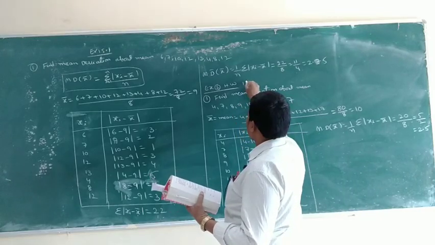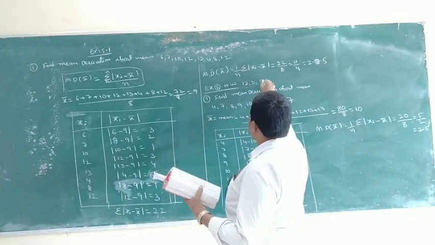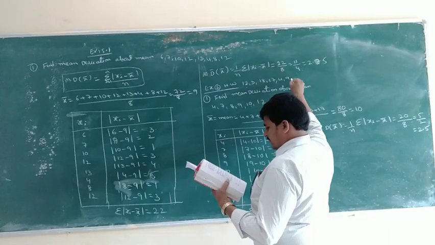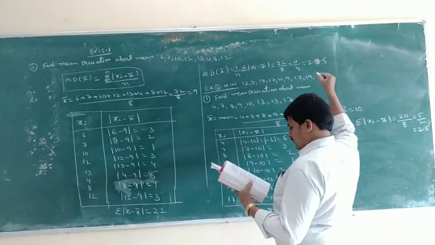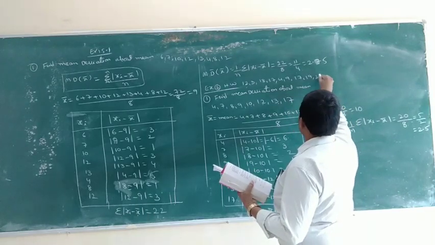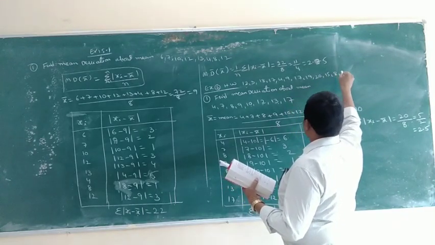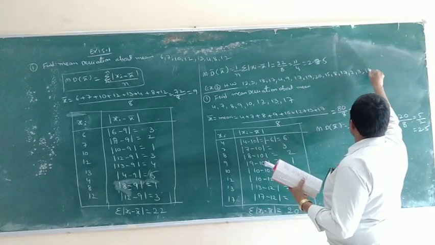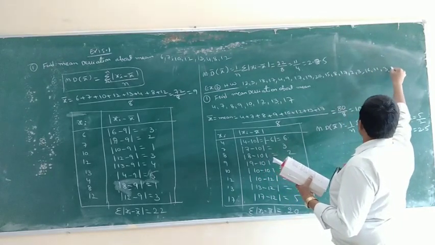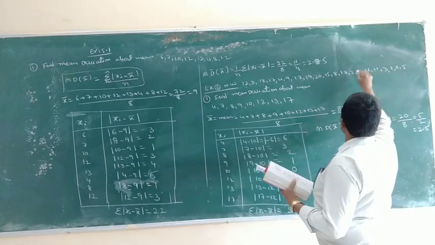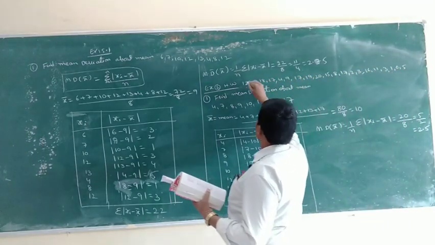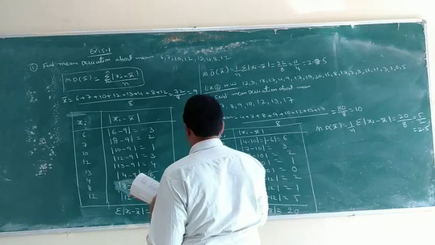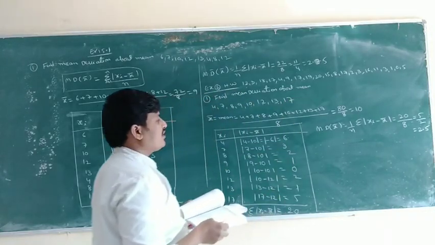Mean deviation about mean for the given data. Example 2 is also mean deviation about mean.